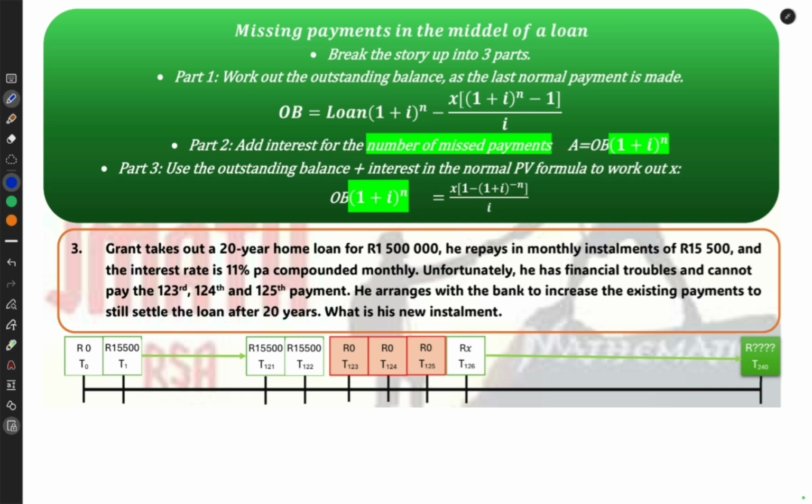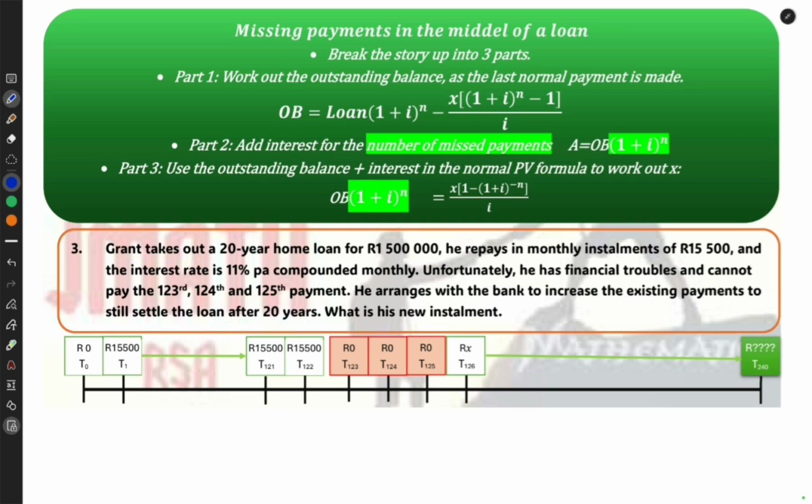Okay, so then X was 0 for that part. So when that happens, I can't use present value or future value. I need to use the compound formula of grade 11. But before I can do that, I need to figure out what he owed in month 123 when he missed the first payment, because that would be my P value for that compound sum. So as you can see, part 2 in the steps there.